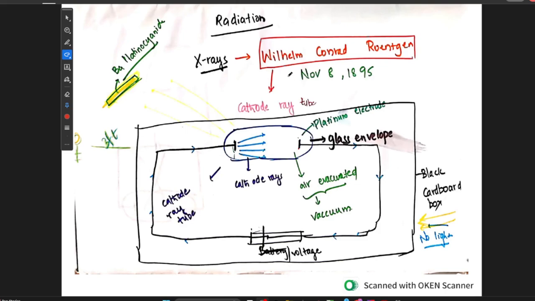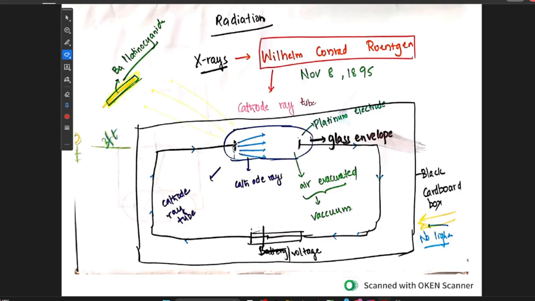So he built a cathode ray tube, and in his cathode ray tube there is a cathode and there is an anode. Cathode and anode are made up of platinum, and these were placed in a glass envelope, and this glass envelope does not contain air, that is, air is removed from this glass envelope. Now when the cathode and anode are connected to a high voltage battery,